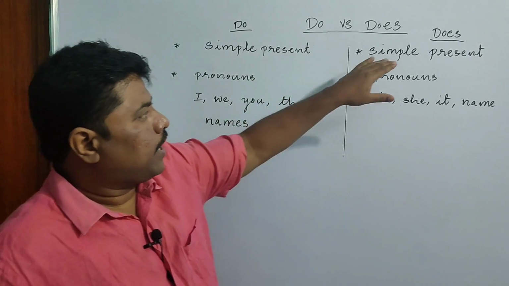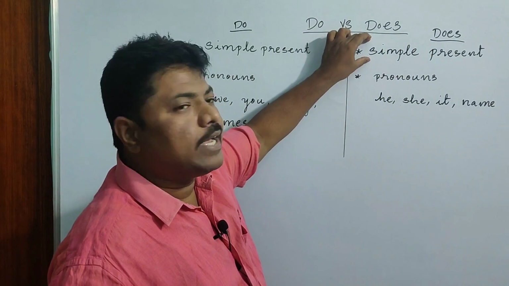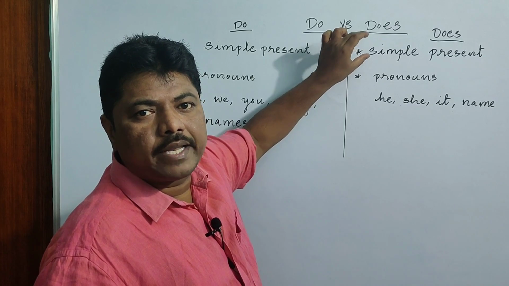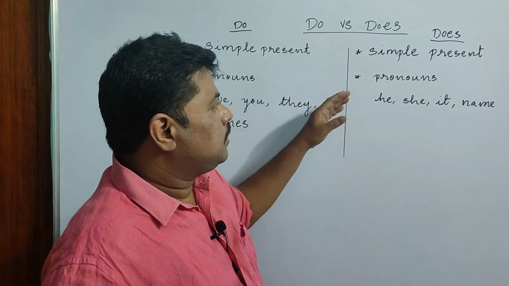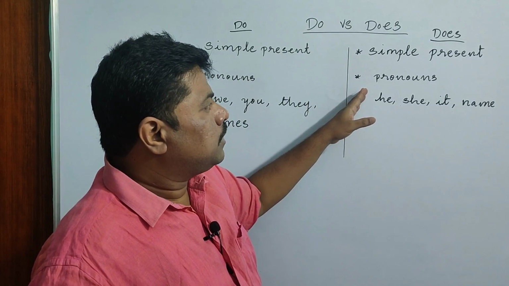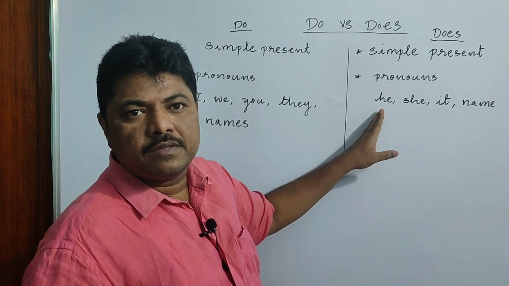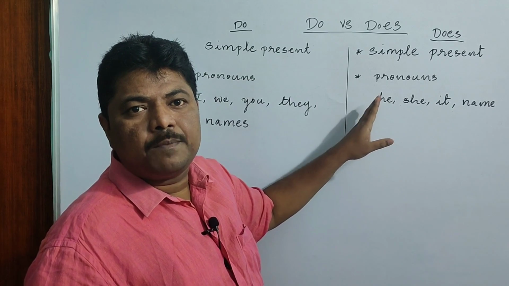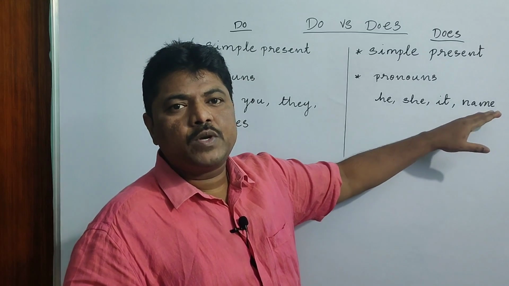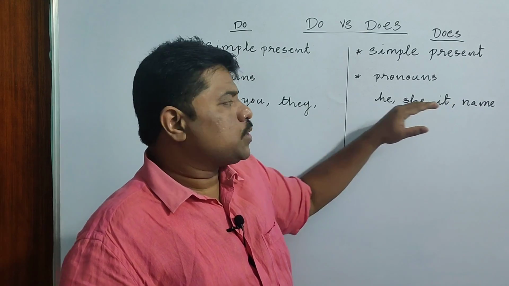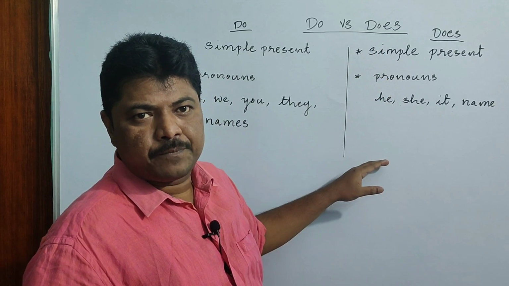And on the other side we have does. Does is also used only in simple present tense, not in any other tenses. And that too with pronouns. Does is very special because we have only three pronouns: the third person singulars he, she, it. And sometimes we use a single name in place of these pronouns. During that time we use does.